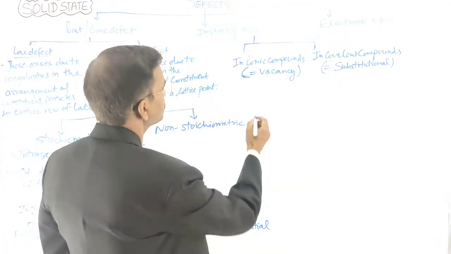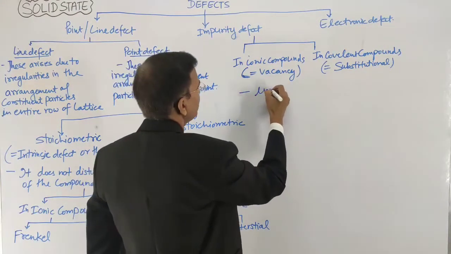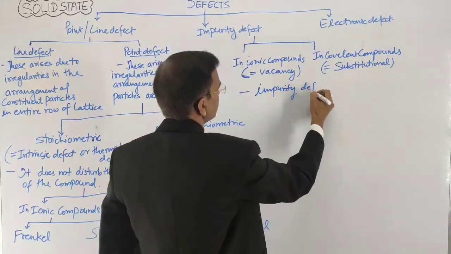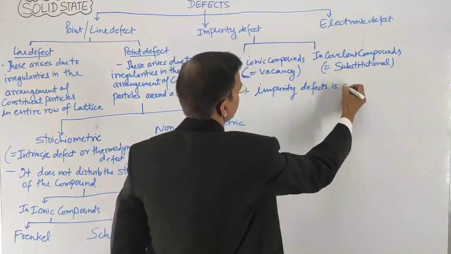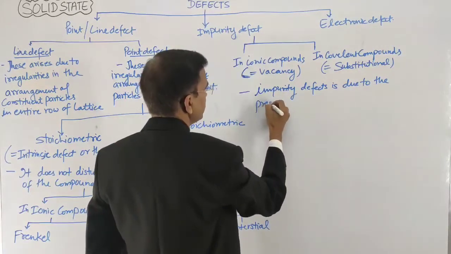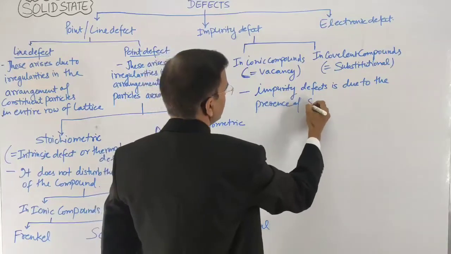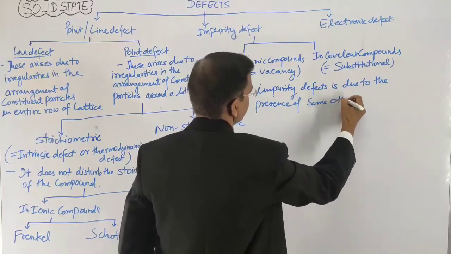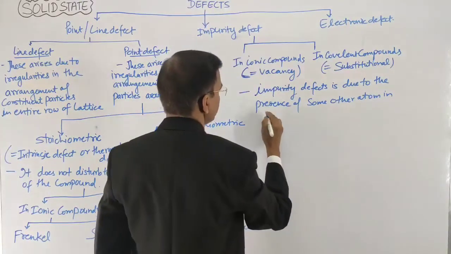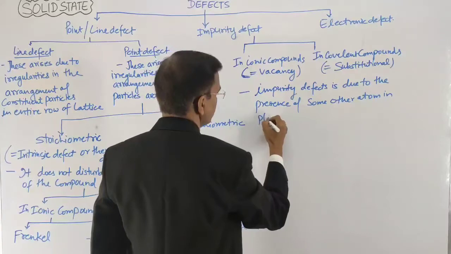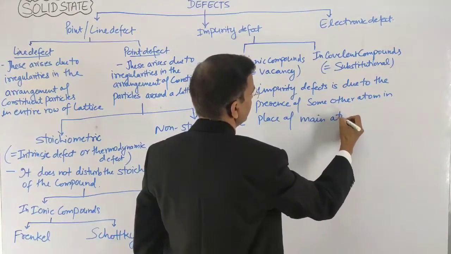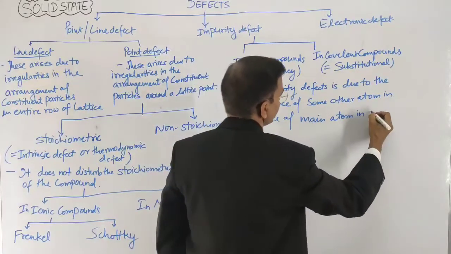So impurity defect is due to the presence of some other atom in place of the main atom in the crystal.